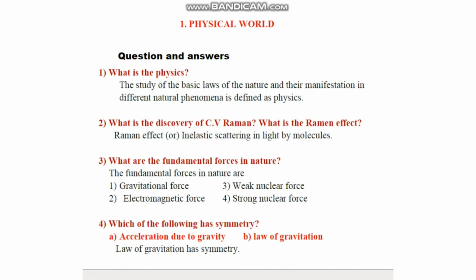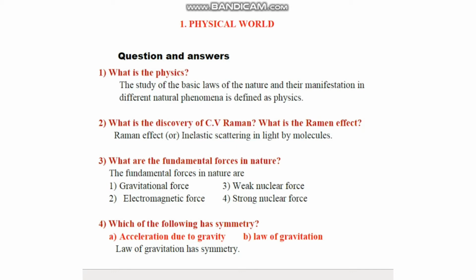And the second question: what is the discovery of C.V. Raman, or what is the Raman effect? The answer for the discovery of C.V. Raman, we can write simply, Raman effect. Or what is the meaning, how can we define the Raman effect? Inelastic scattering of light by molecules. So this is the second answer.